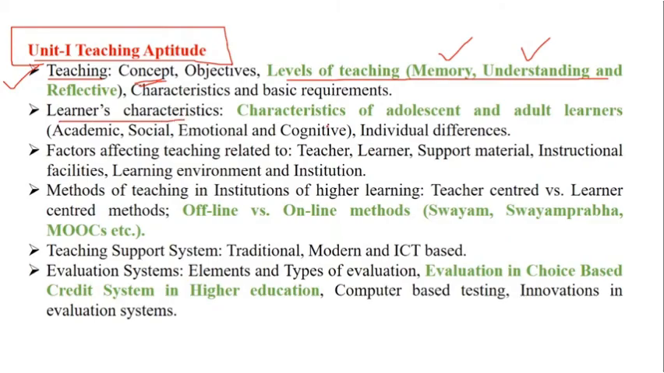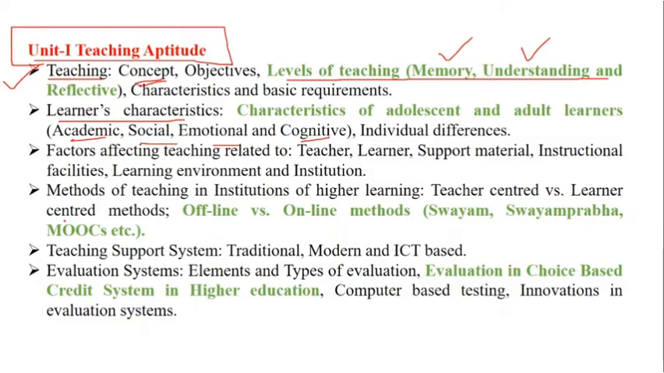Learners' characteristics. When we talk about learners' characteristics, here also students make a very big mistake. In learners' characteristics questions, they see the characteristics of a learner only from an academic point of view, but you know very well that characteristics are not only academic, they are also social, emotional and cognitive. So there are questions wherein their social characteristics are taken out, but students are not thinking from that point of view.